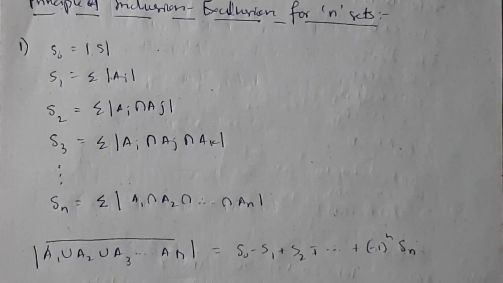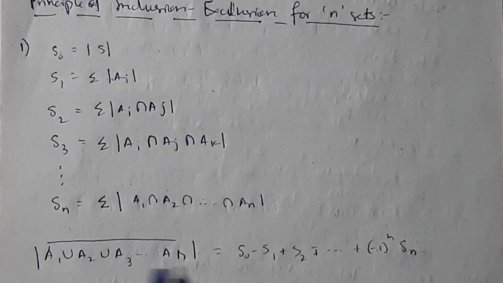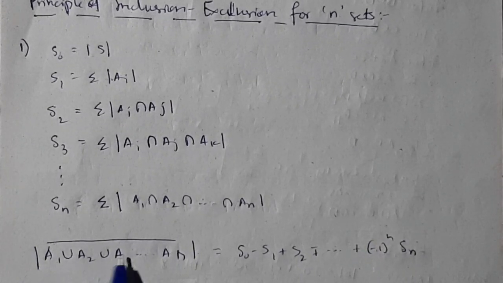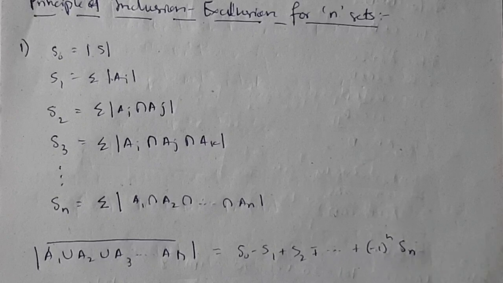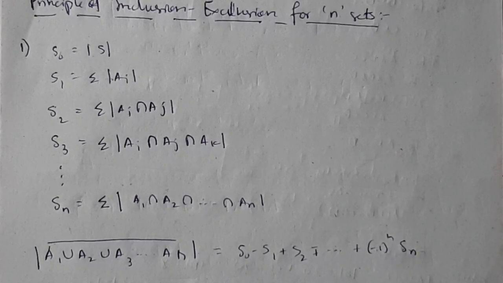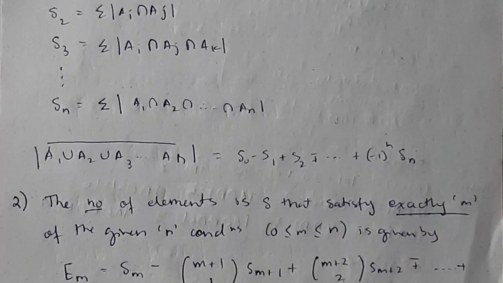Now I'll be showing you the main formula. See, this is the main formula. If you have A1, A2 and all, or all union, you will consider this: S naught minus S1 plus S2 minus S3, like that till Sn. Okay, now I'll be giving you the example of how to solve this type of question.